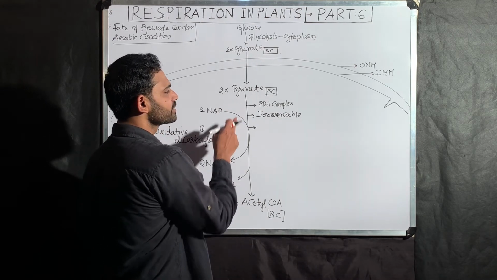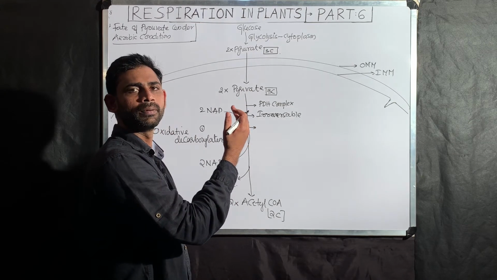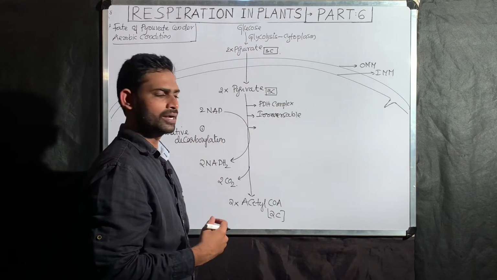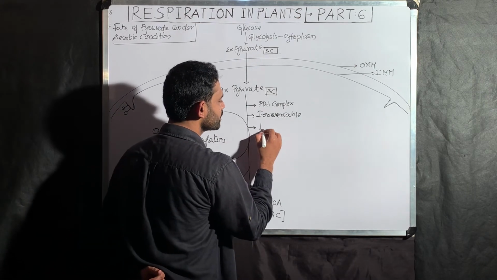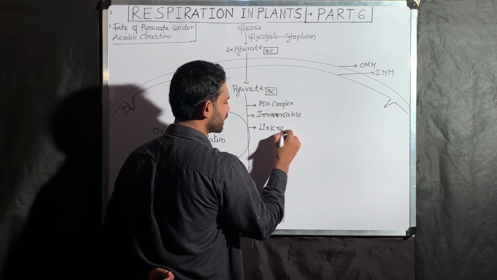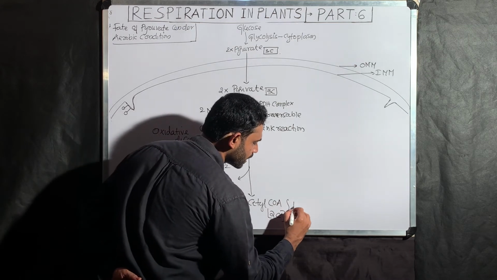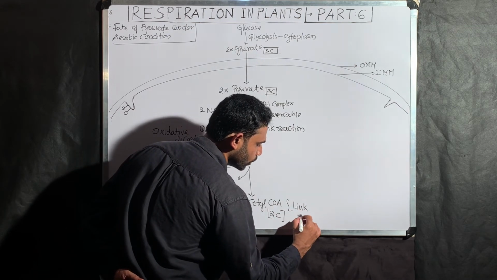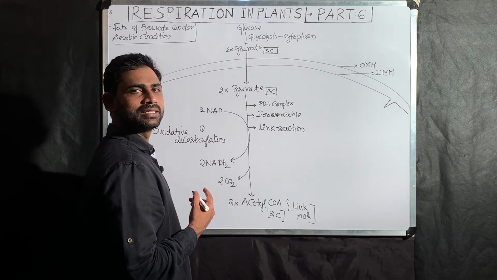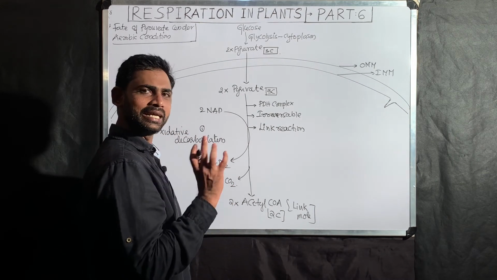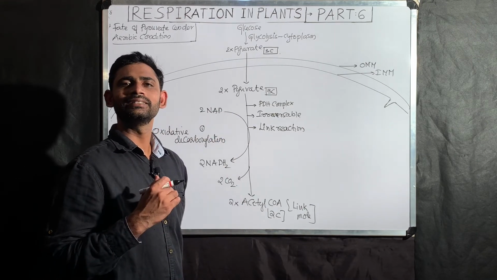That means this reaction, pyruvate into acetyl-CoA, connects two metabolic pathways. One side it connects glycolysis, the other side it connects the Krebs cycle. That is why this reaction is called a link reaction, and acetyl-CoA is called a link molecule. The same point I will tell you later, why acetyl-CoA is a link molecule in the integration of metabolism.